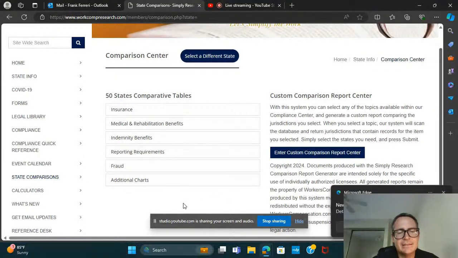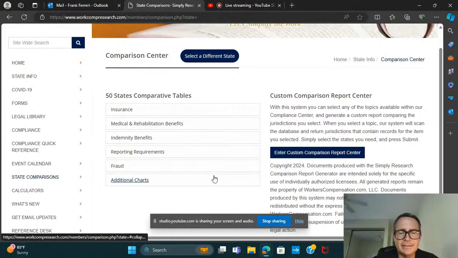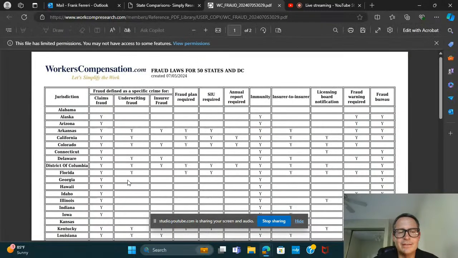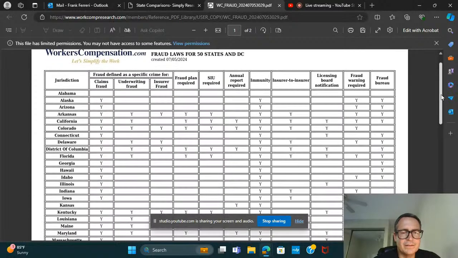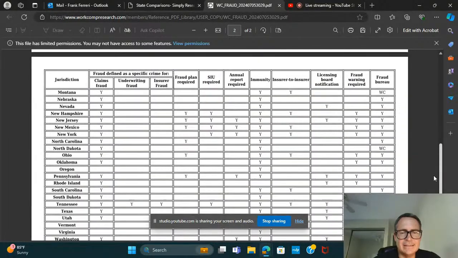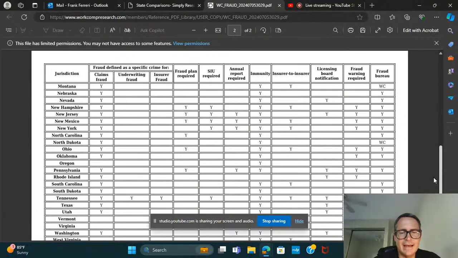So let's just say, for example, we're talking about fraud. That's a big topic. That's an important one. You want to look at fraud, and let's say you're interested in the fraud laws. It's a basic place to start. So there's the chart there for all 50 states, with some information on fraud and what each state does and how it breaks down.